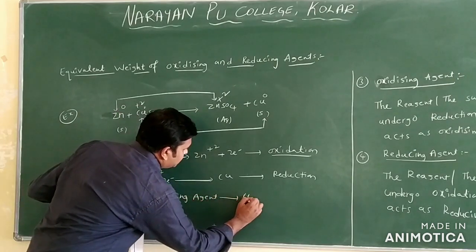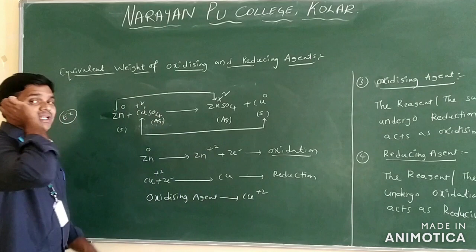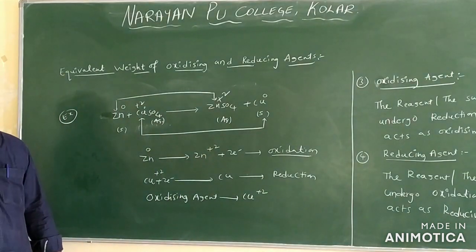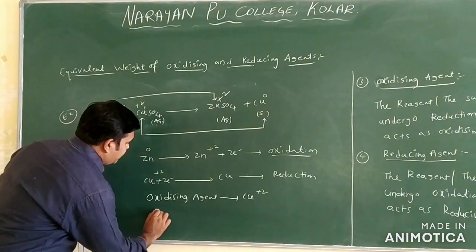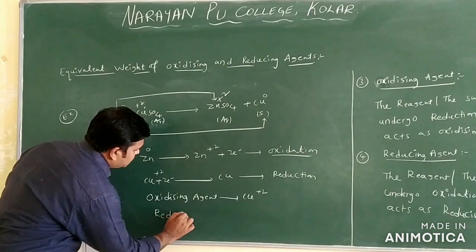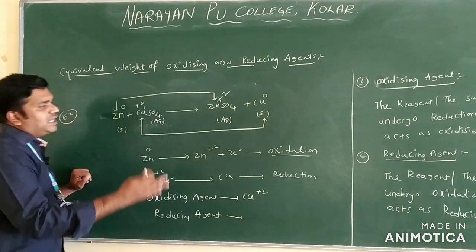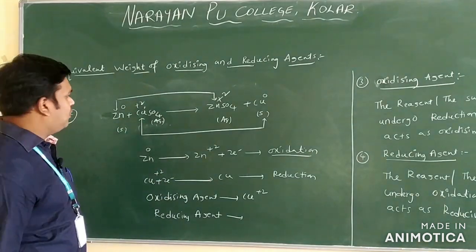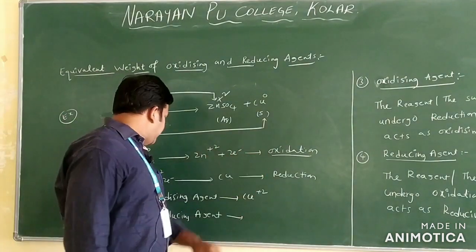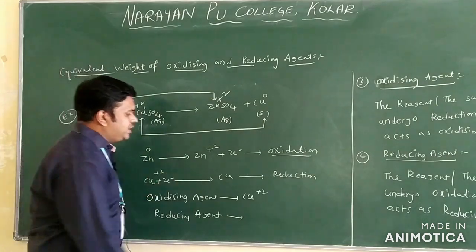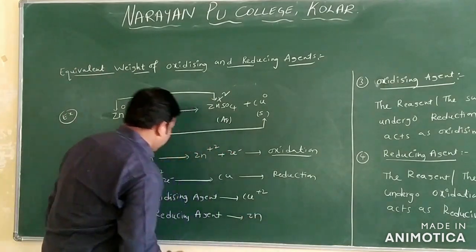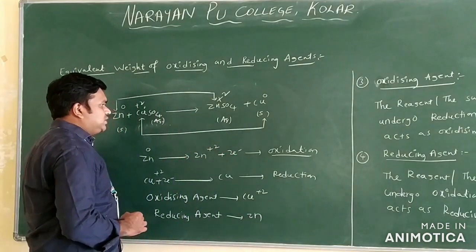What does ion mean here? Here we take the Cu +2 ion. If you take a reducing agent, what is the reducing agent? The element which undergoes oxidation can act as what? A reducing agent. Here, zinc can act as a reducing agent only.